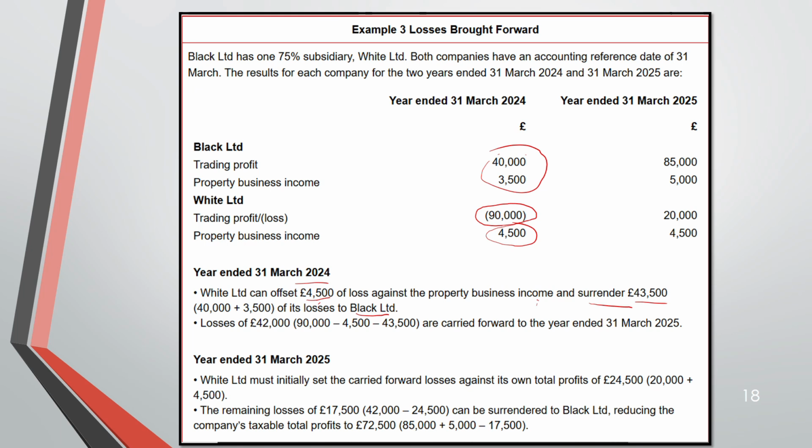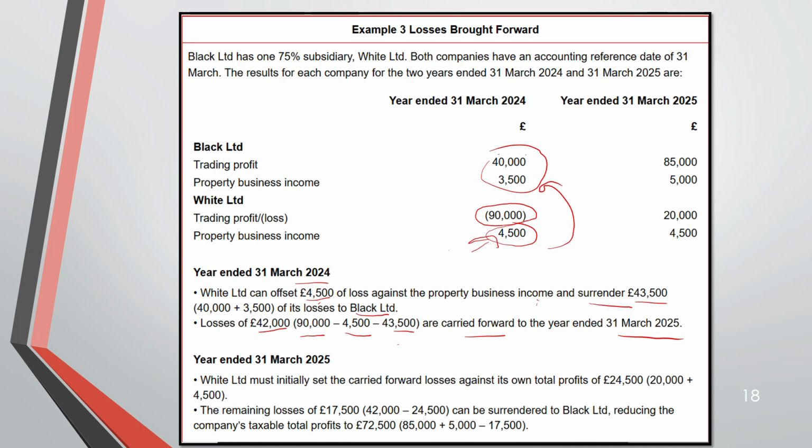Now this is a loss memo you have to do. You had 90,000 losses, 4,500 was relieved against this, and then 43,500 surrendered. So 42,000 out of 90,000, 42,000 losses will be carried forward to 31st March 2025. You see, the same year you have got group relief, the unrelieved you carried forward.